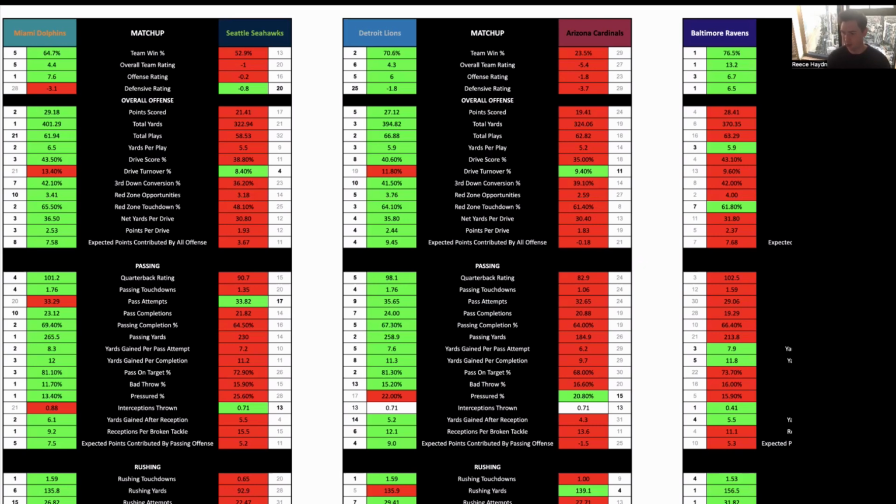Arizona had 28 against Buffalo, who are a really good side, and then 41 against the Rams. And then Detroit also had 26 against the Rams and only 16 last week against Tampa. However, they had 7 red zone entries in that game and only scored on one of those attempts. So they left a lot of points out there and probably should have won that game. And that's kind of part of the reason why I'm not super keen on backing Tampa to win, as I feel like Detroit more so lost that game as opposed to Tampa winning it, and looking at more those scoring markets in the Denver-Tampa Bay game.